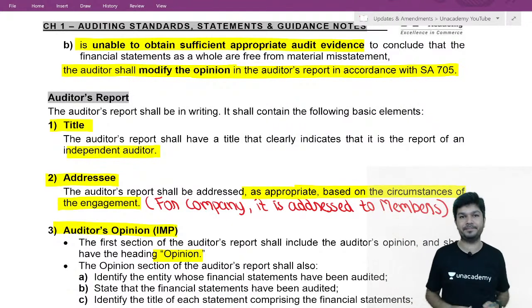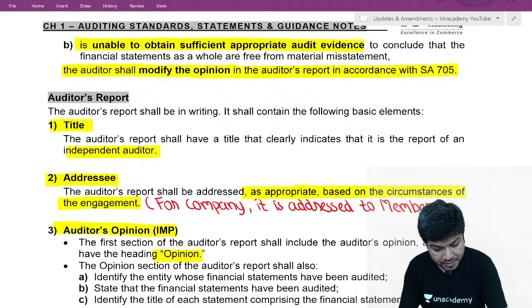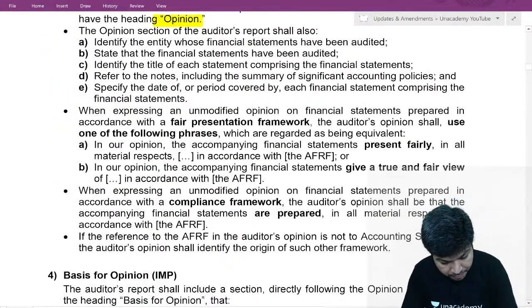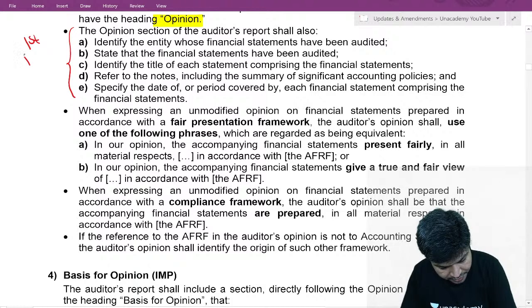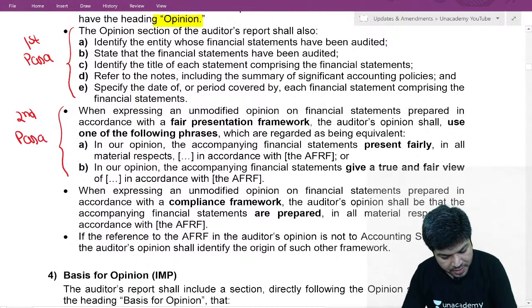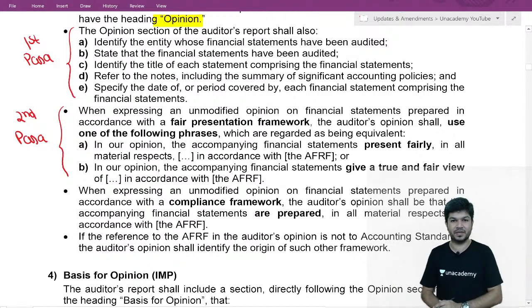There are two paras. One is a kind of intro para, and the second is the actual opinion. You give your opinion in the second para. The first is intro, what you audited.